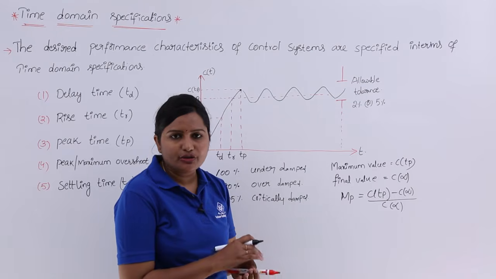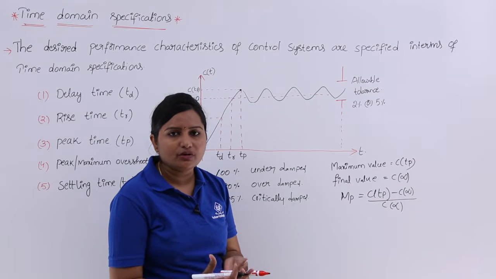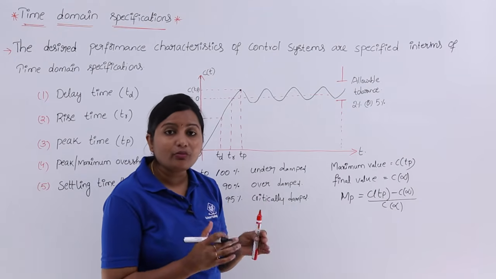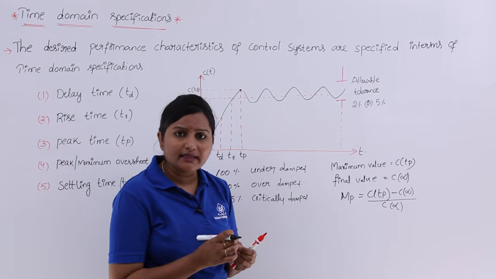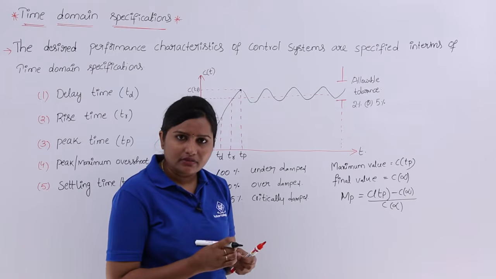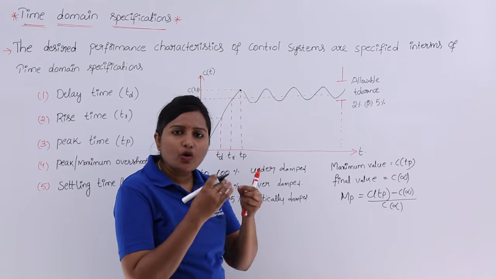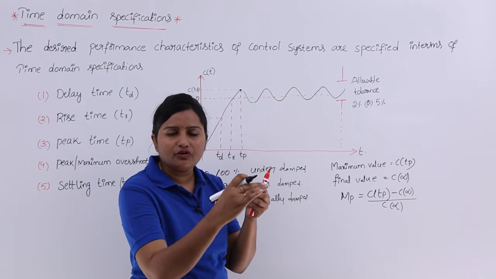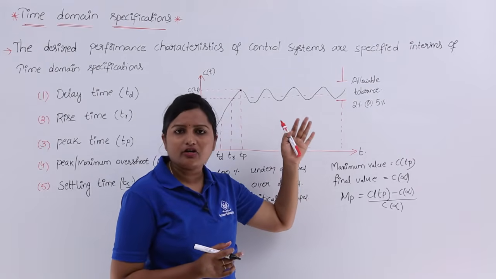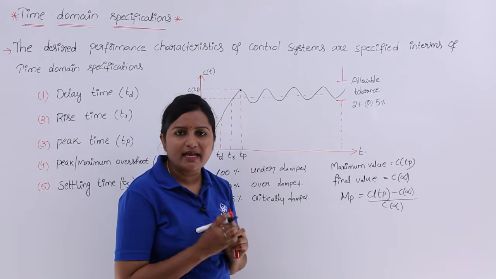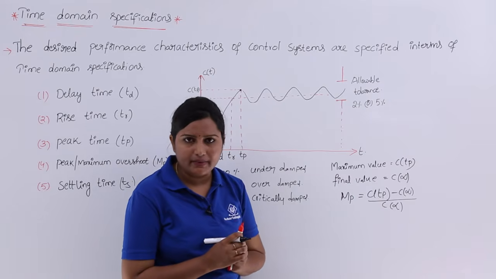Sometimes you need to consider 2%, sometimes 5%. Settling time means the time taken by the response to settle within a specified tolerance of the final value, where the allowable tolerance is 2% or 5%.